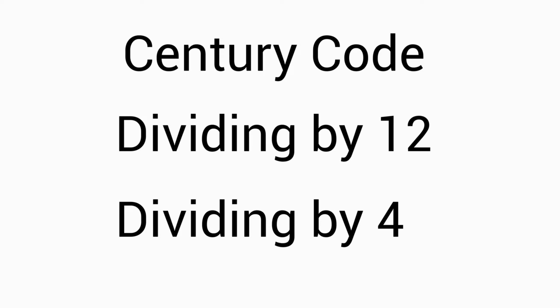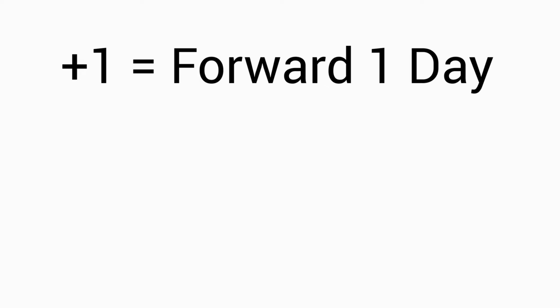There are three main parts to focus on when trying to figure out how the Doomsday Algorithm works: the century code, dividing by 12, and dividing by 4. But before we do that, we need to figure out what happens when you add a number. Every time we add a number, we're just moving our final result forward by a day. With that, we can figure out what the century code means.